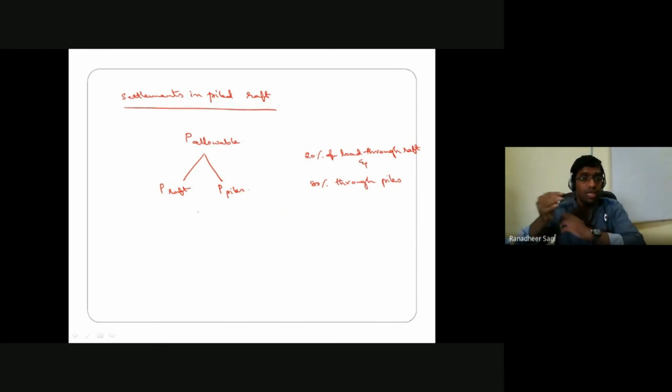So that's how we are going to estimate whether the load combination I have chosen onto the raft and onto the pile is correct or not. For the load considered onto the raft, we estimate the settlement in the raft. For the load considered to be distributed through your piles, we estimate the settlements in your pile group.